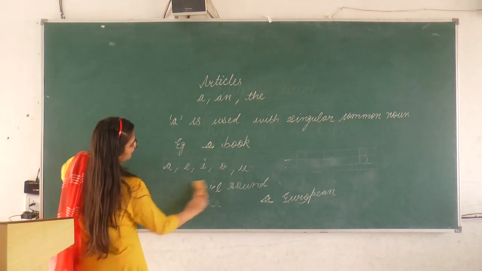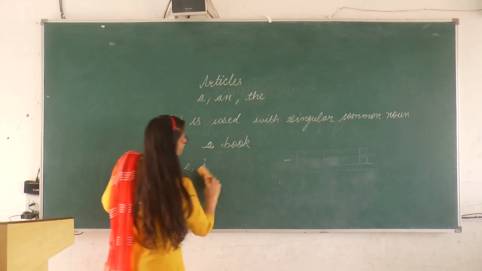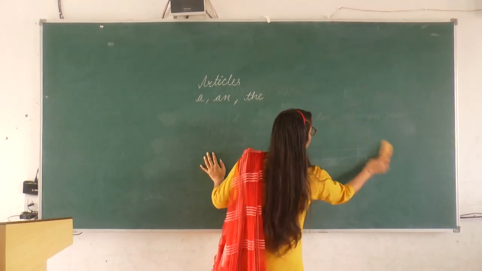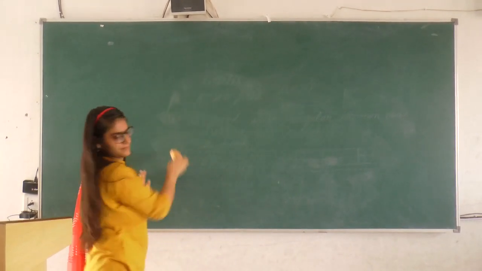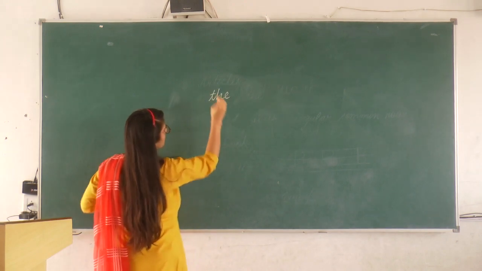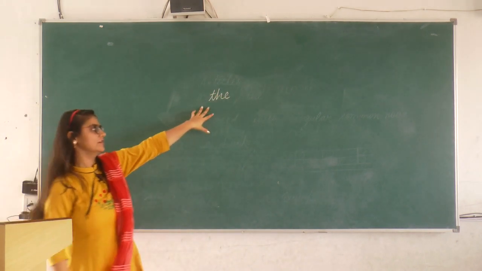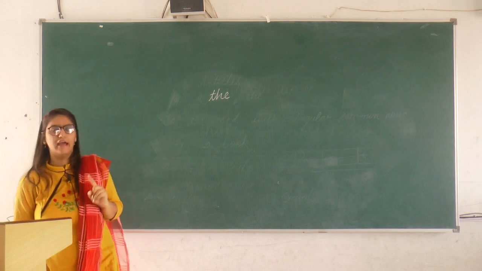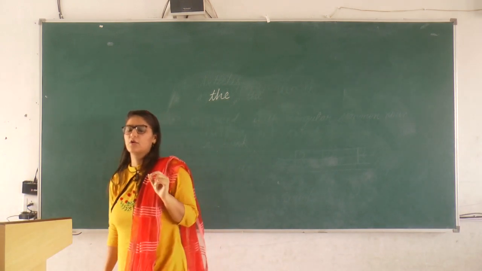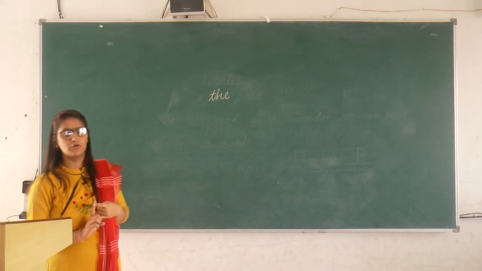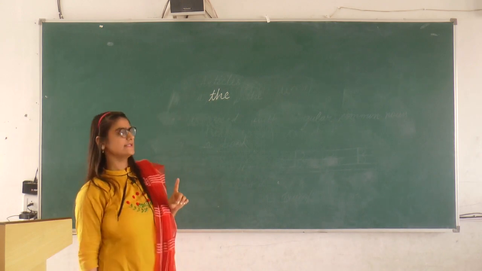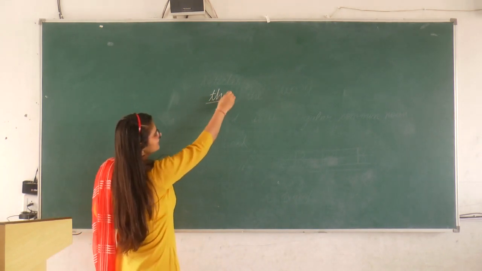Now we will talk about the third article, that is the. So where we have to put the. The main thing is that whenever we use the, we consider a particular person or thing, not any person or thing. Whenever we talk about a specific person or thing, we use the article the.